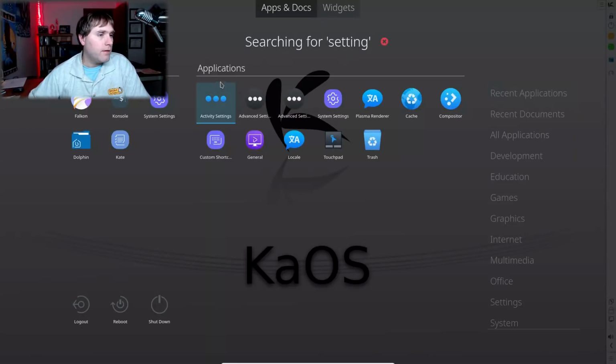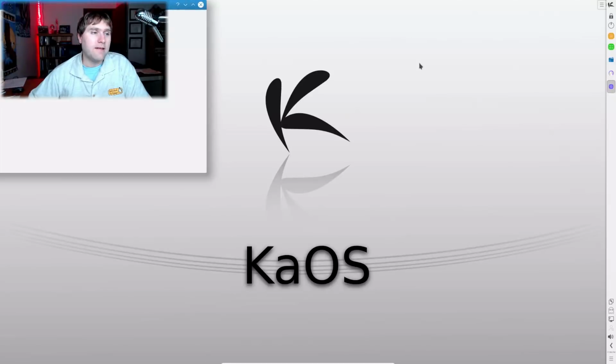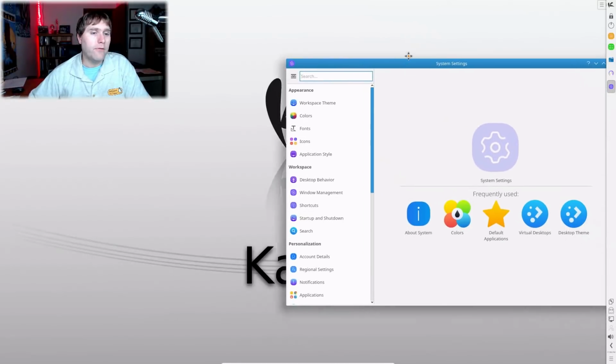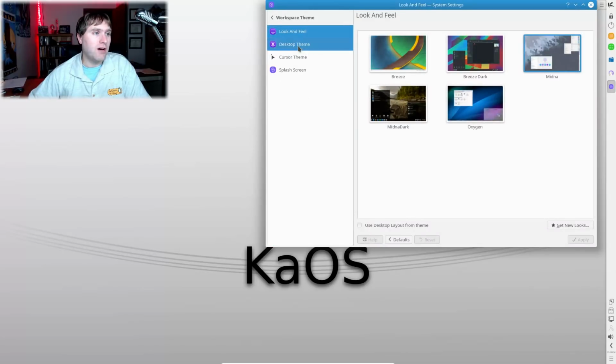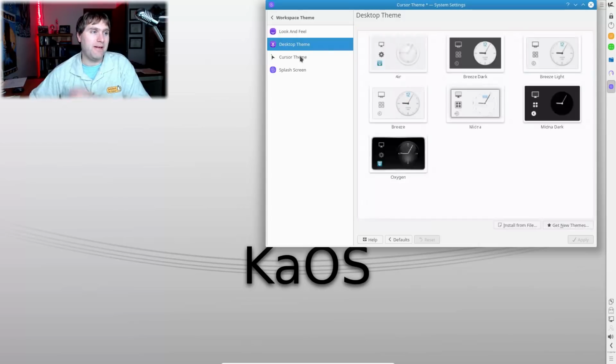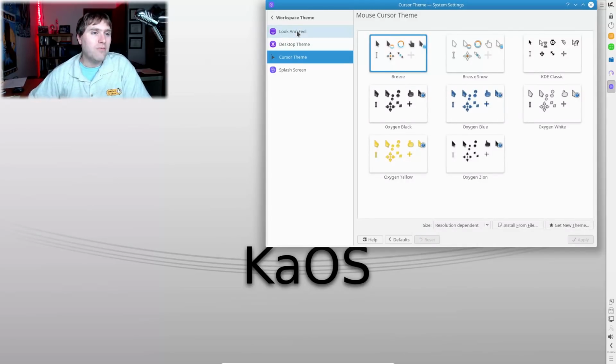So let's go with system settings. To give you an idea, if you are unfamiliar with KDE, here are these system settings. And each one of these options goes multiple layers deep. And so this is what people are talking about. Now, this does actually have a lot of nice...